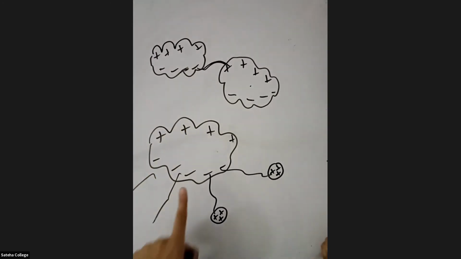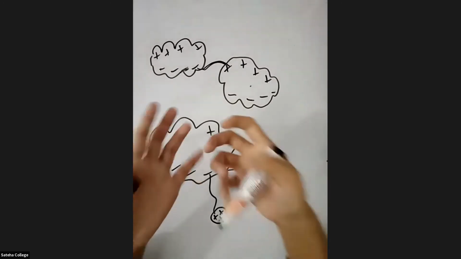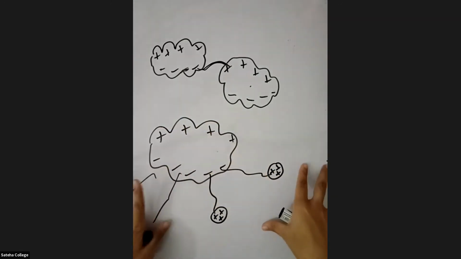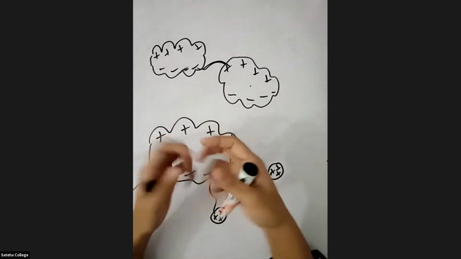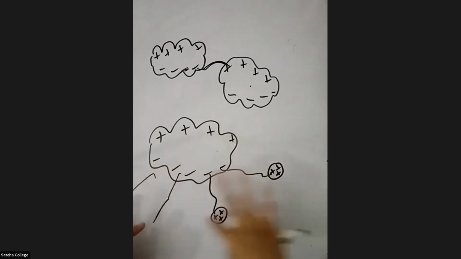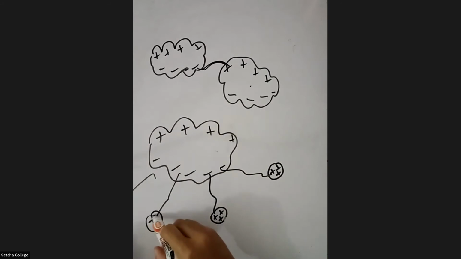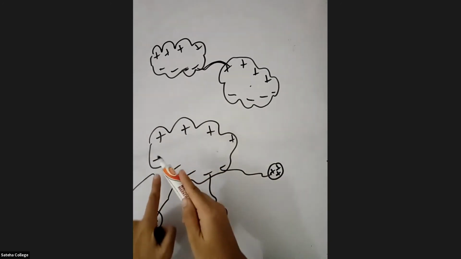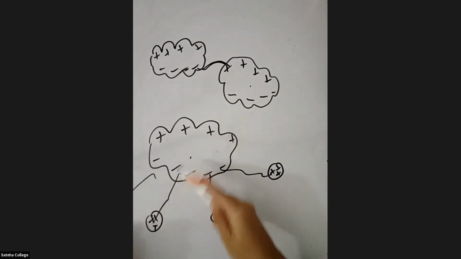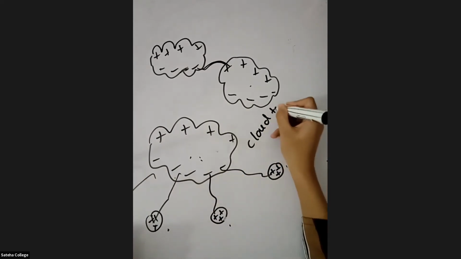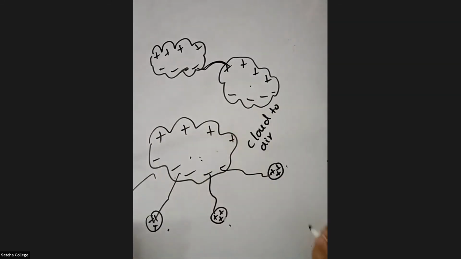The second one is cloud to air lightning. In cloud to air lightning, the charges will be discharged from the cloud into the atmosphere. Small packets of charges will be discharged into the atmosphere. In the surrounding air, these packets of charges will be there, mostly positive charges. When the lightning occurs, the jump takes place from the cloud to the air. This you call cloud to air lightning.